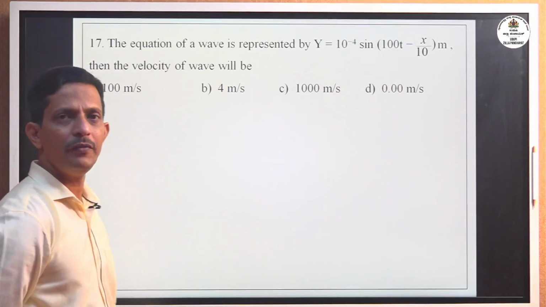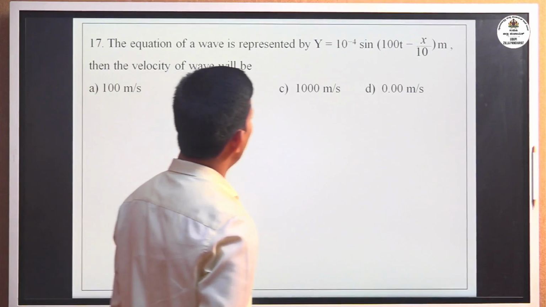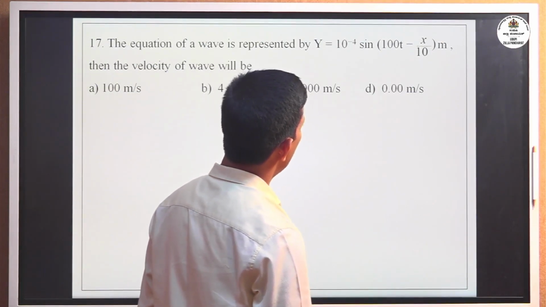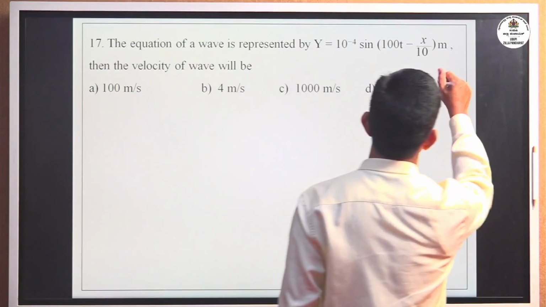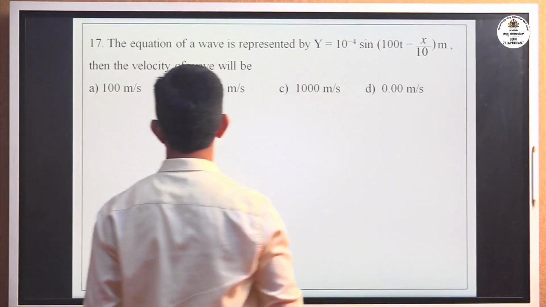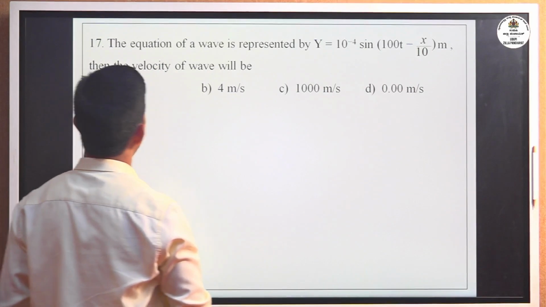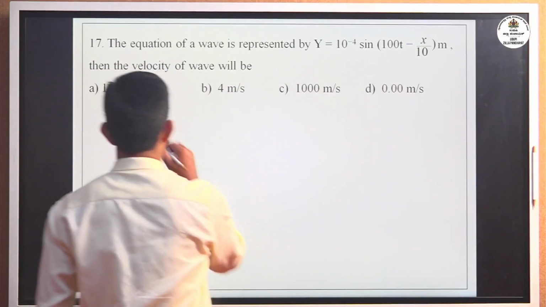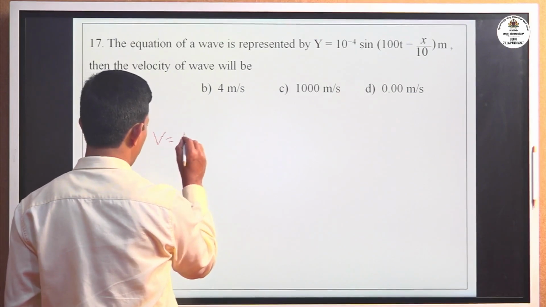The equation of a wave is represented by y equal to 10 to the power minus 4 sine of (100t minus x by 10), in meter. Then the velocity of the wave will be? Now velocity you have to find out.